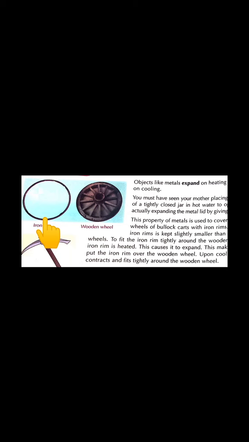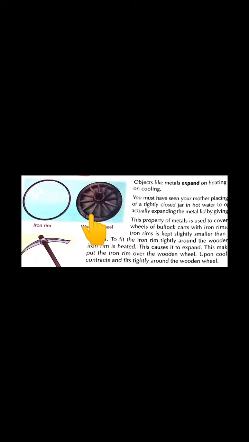After heating it strongly for 30 minutes, what will we do? We will put it over the wooden wheel, because on heating the iron rim expands. It has the quality to expand after strong heating. So immediately after strongly heating, we will put it over the wooden wheel. As we fit it over the wooden wheel, it will take the shape and size of the wooden wheel, and immediately we will provide it with cold water. As we provide the iron rim with cold water, it will immediately contract and fit tightly around the wooden wheel.